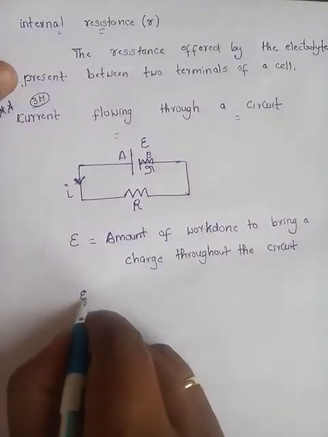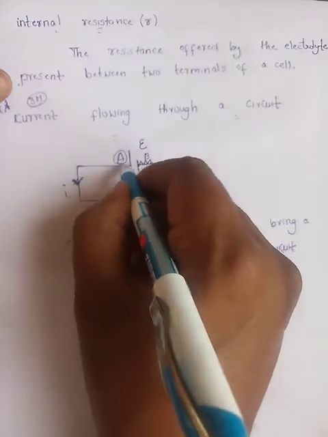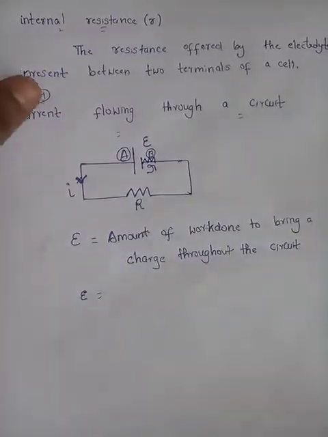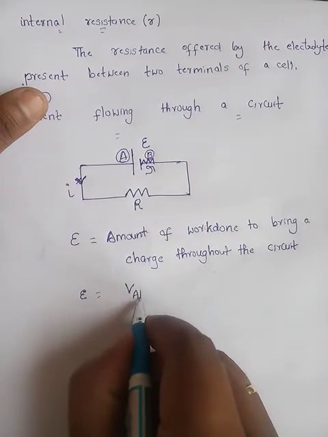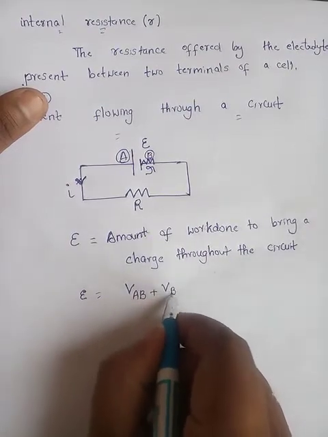I have to bring the charge from terminal A to B and again from B to A. So E equals VAB plus VBA.